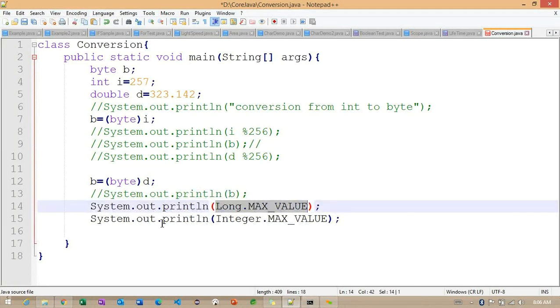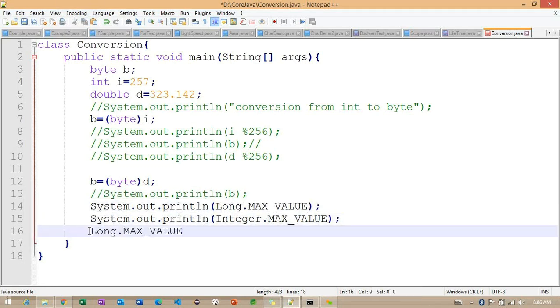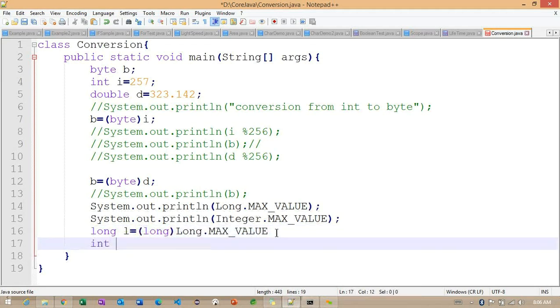Copy this long value, and long l is equal to the long value here. Now what I'm doing here, int x is equal to l.